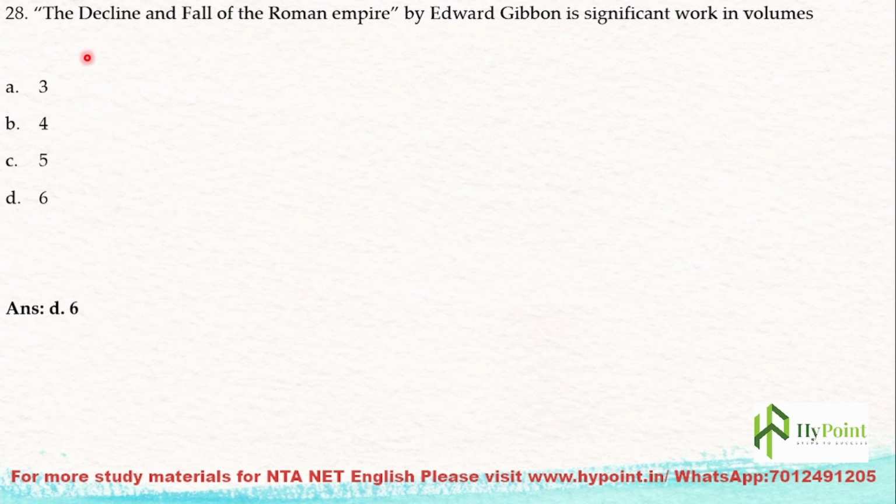The next question: The Decline and Fall of the Roman Empire by Edward Gibbon is a significant work in volumes. In how many volumes can we find Gibbon's work, The Decline and Fall of the Roman Empire? We can find this particular work, written by Edward Gibbon, in 6 volumes.